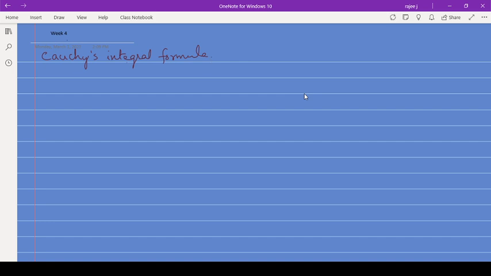Cauchy's integral formula. The statement goes like this: if f of z is analytic inside and on a closed curve C of a simply connected region,